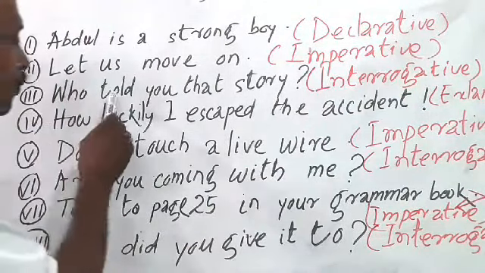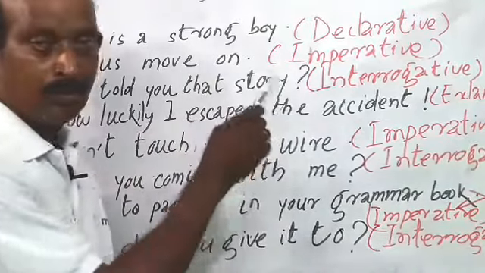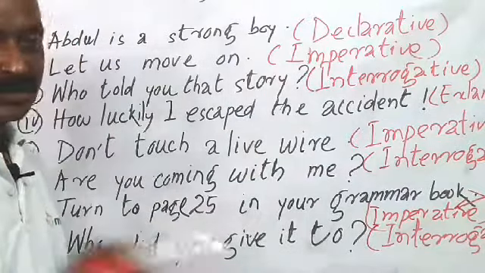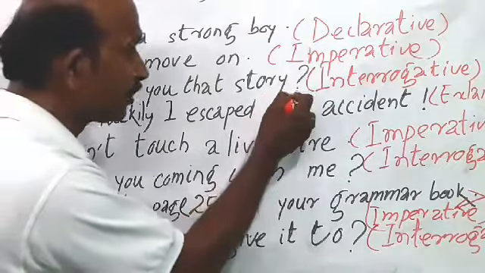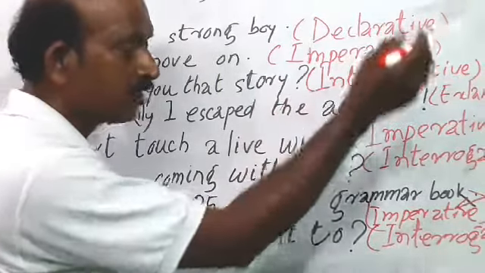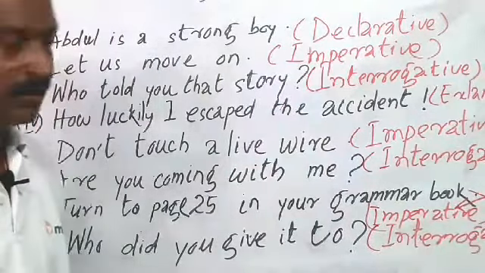And the third one, who told you that story? This seeks an answer, and it also ends with a question mark, so it is an interrogative sentence.